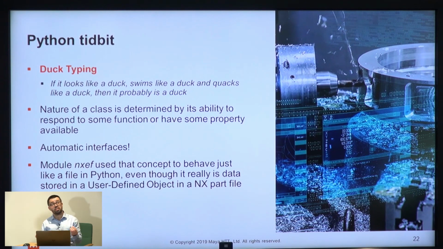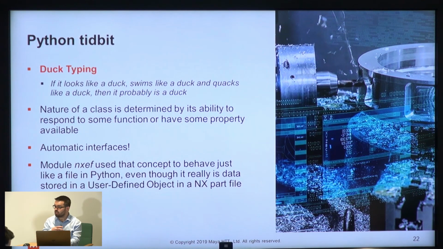What this means really is that you get automatic interfaces using languages like Python. The same concept can be done in C++, for example, but then you go into templates and things are a bit heavier in terms of getting to that result. You'll have noticed that the NXEF module that we just showed used that concept to behave just like a file does.